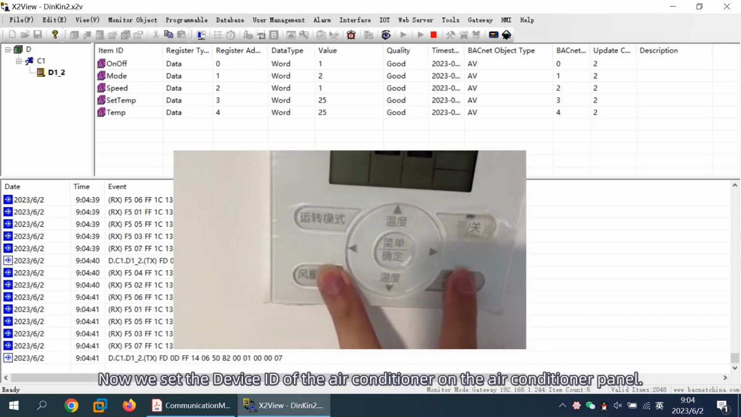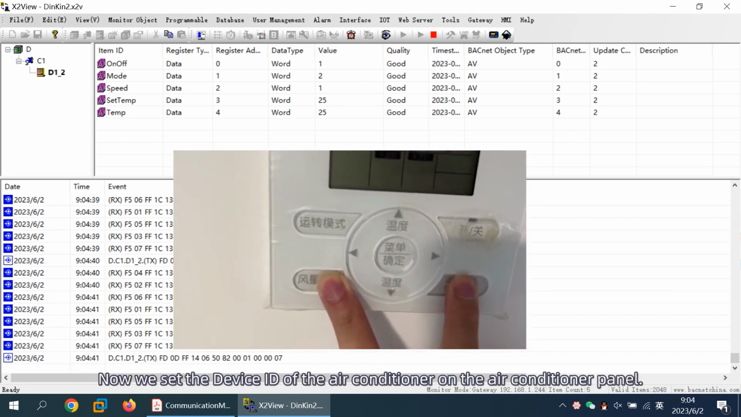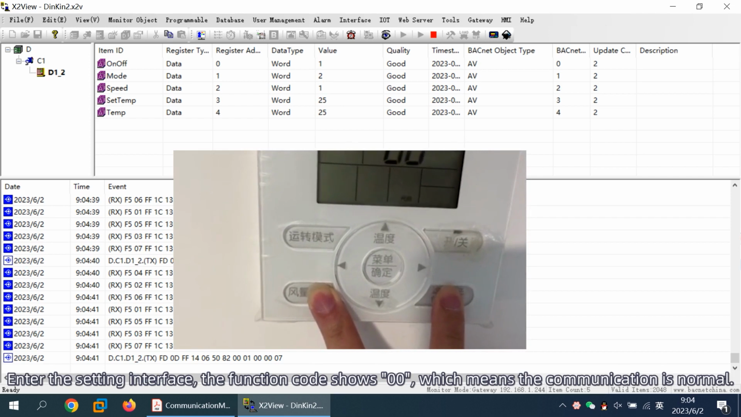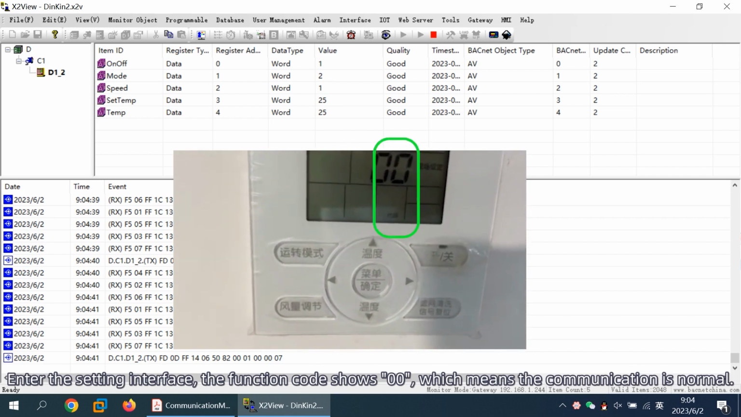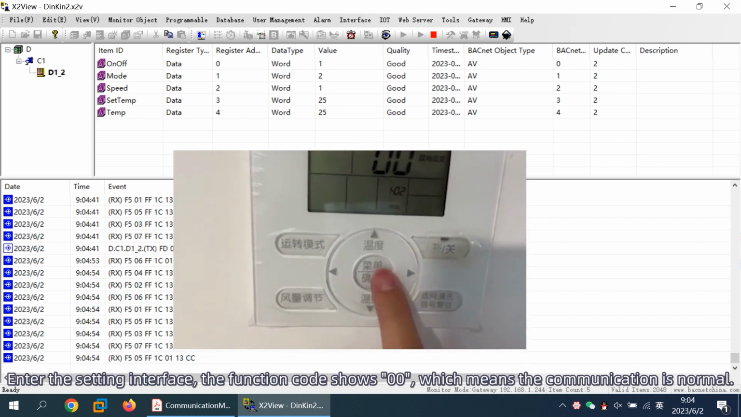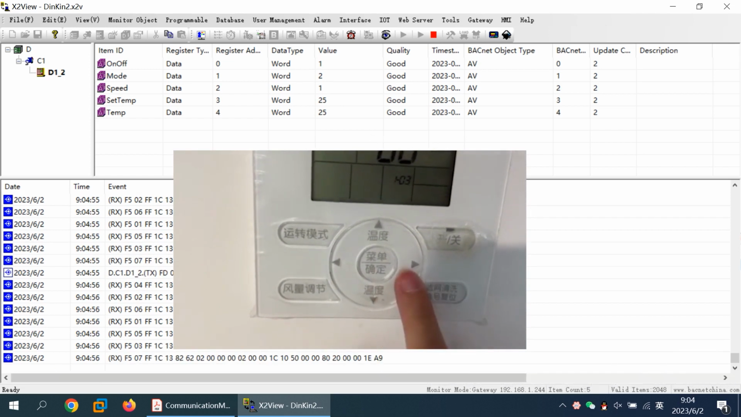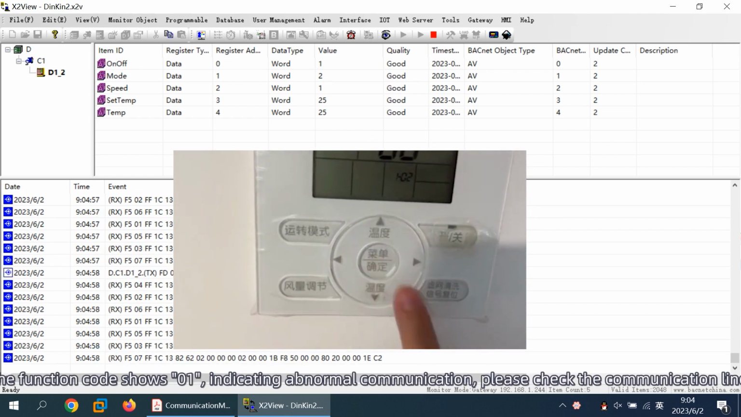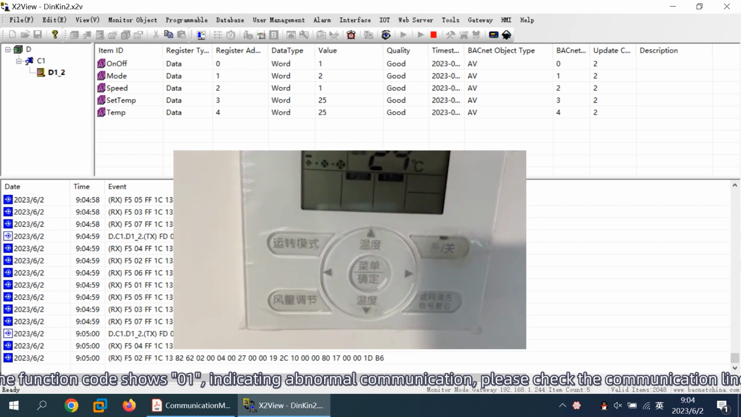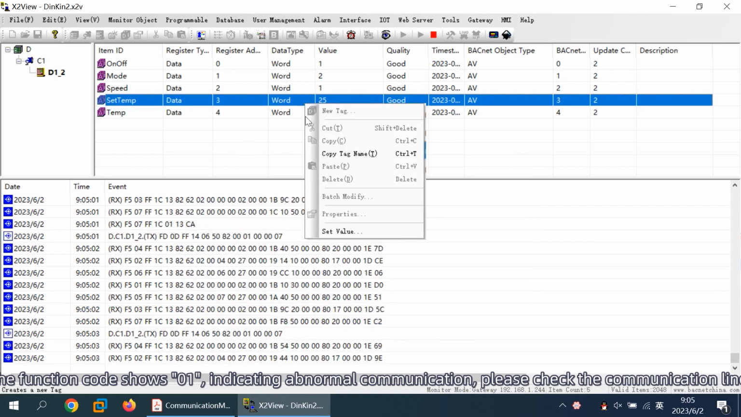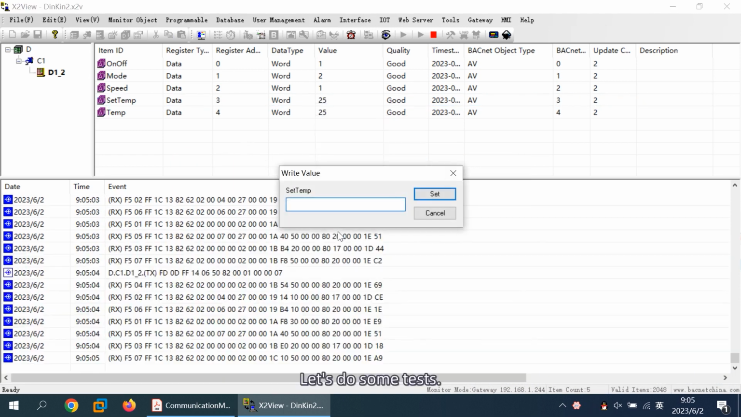Now we set the device ID of the air conditioner on the air conditioner panel. Enter the setting interface. The function code shows 00, which means the communication is normal. If the function code shows 01, it indicates abnormal communication. Please check the communication line. Let's do some tests.